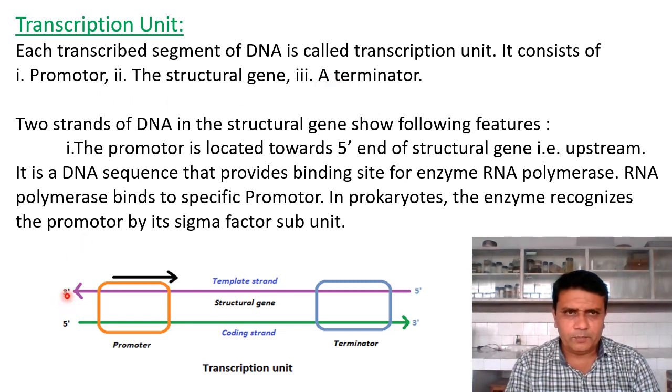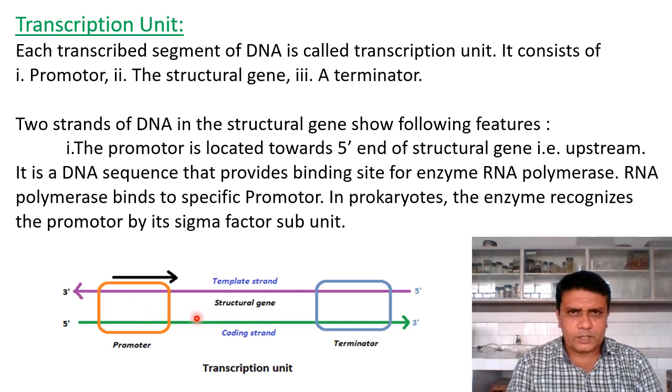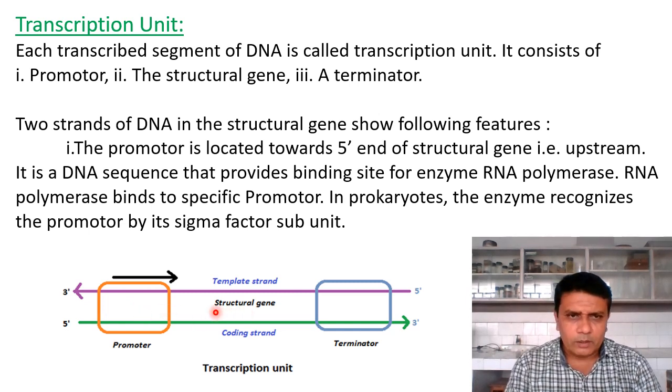Here we see two DNA strands, with the structural gene having the promoter at one end and the terminator at the other end. The promoter is located at the 5' end of this strand, and it is called upstream. Here is the template strand, on which the new RNA strand is produced.